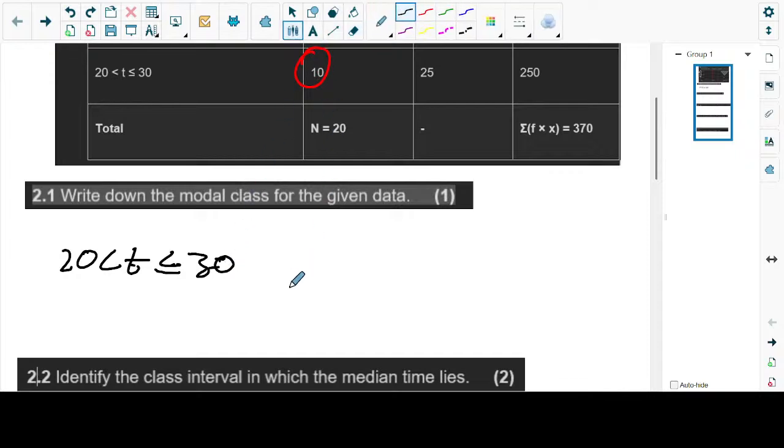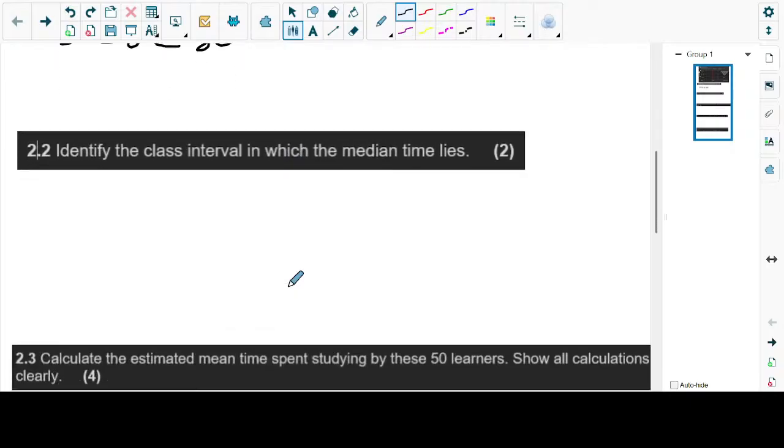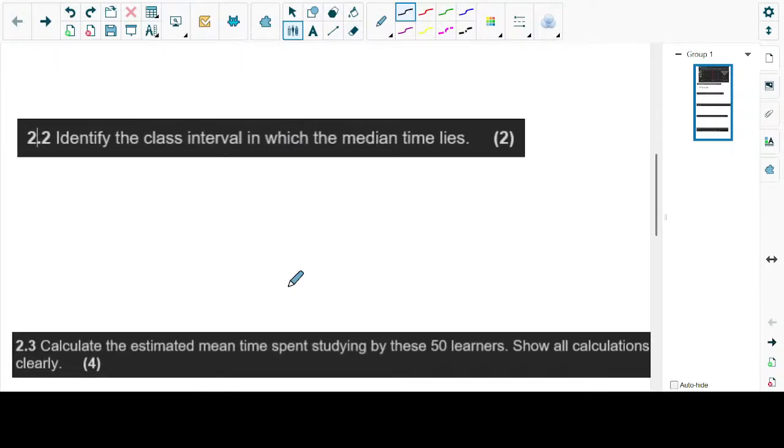So what we check, it's not a mode, it's a modal class. So it's a class where we find our mode. We have class number 1, class number 2, and class number 3. Which class has the most people? Class number 3. Now, how do you write that answer? You say exactly the way it's written in the table. That's how you take it. So chat, is it fine? Yeah, chat, it's fine.